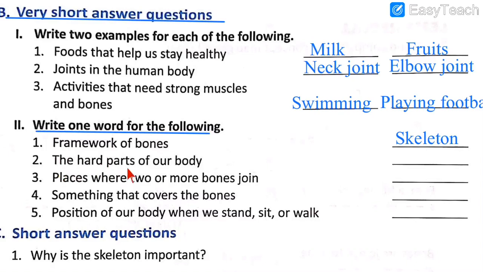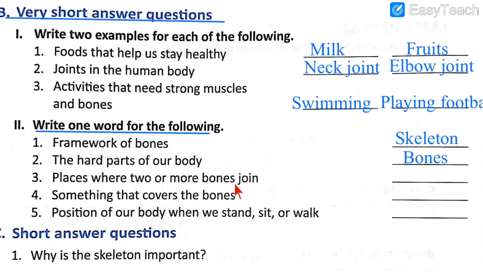Number 2, the hard parts of our body. The parts of our body which are really hard. What are those hard parts of our body called? It can be bones or muscles, but as we know muscles are soft, bones are hard. So the answer is bones. B-O-N-E-S, bones.